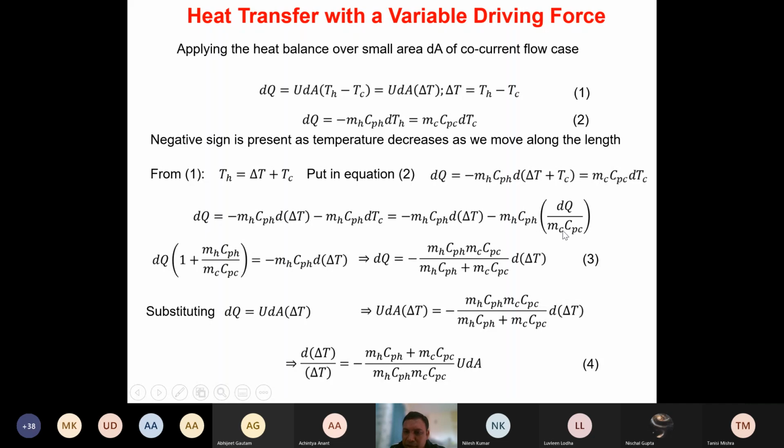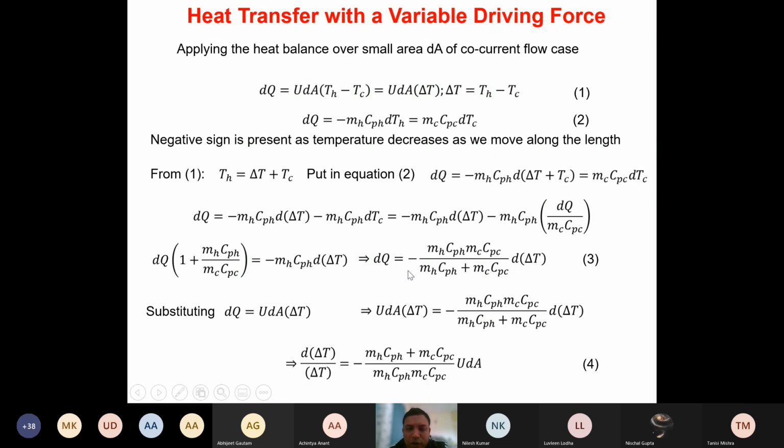So I can take this particular term on the left-hand side and I can take this dq as common. If I take this dq as common, what I remain with is 1 plus mH Cp,H divided by mC Cp,C, and that is equal to only this right-hand side, which is nothing but minus mH Cp,H d delta T, isn't it? So dq in this case will be this right-hand side divided by this entire term. So what we are going to get is minus mH Cp,H mC Cp,C divided by mH Cp,H plus mC Cp,C d delta T. That is equation number 3. Is it clear how we have obtained equation number 3? Hello? Yes, sir.